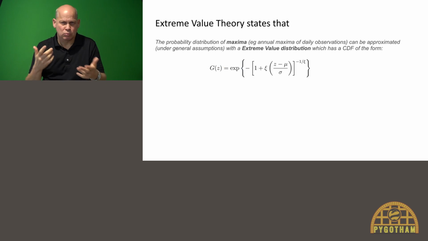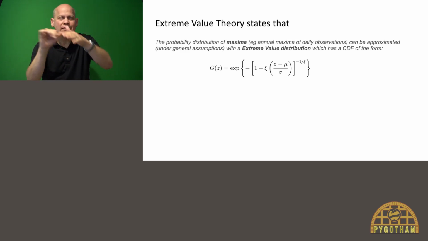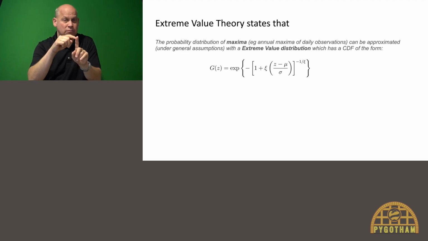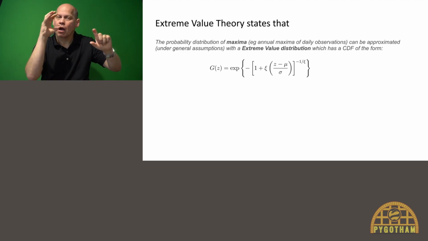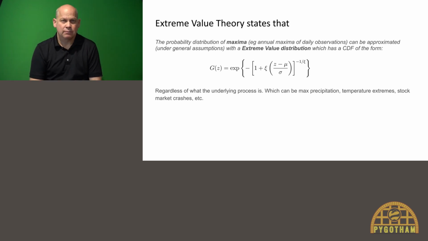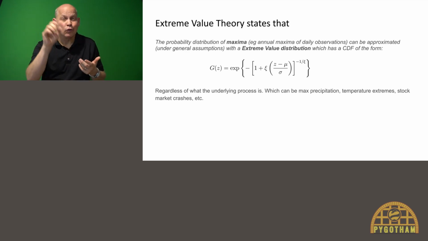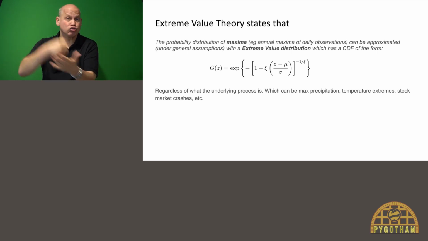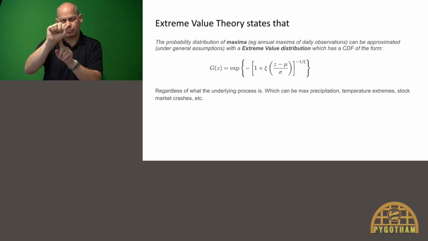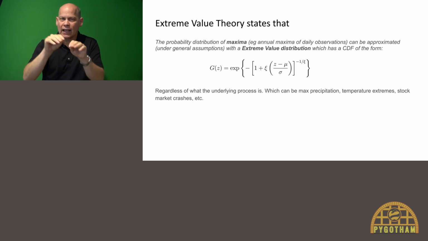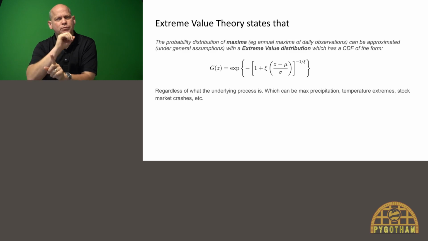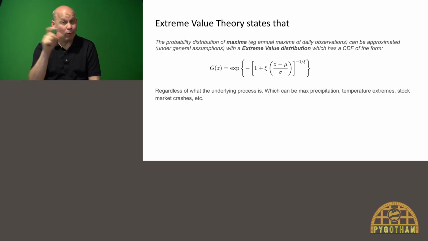Why is that? Extreme value theory states that if you have a probability distribution that describes the maxima, like the annual observations in our case, it can be approximated with a distribution of this form. The remarkable thing is that regardless of what the underlying process is, whether record rainfall, temperature extremes, or stock market crashes, if you focus on the extremes, they will all follow this distribution under certain assumptions. So all we need to do is fit the distribution.